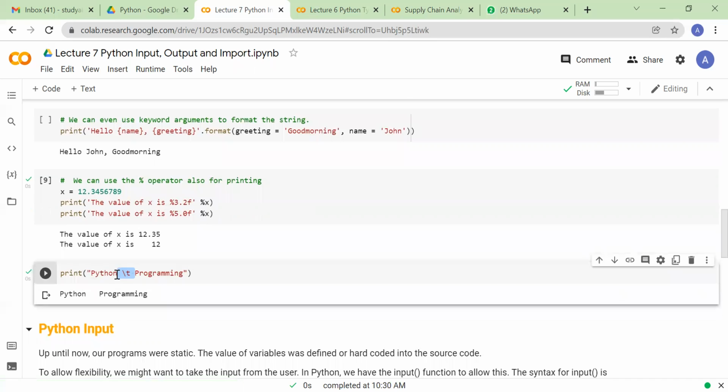So you can use tab also, but you need to know its escape sequence. So this is an escape sequence for tab, right? You can do it this way also, but this is relatively simpler because it gives you more customization. You can decide what level of precision you want to keep, how much spacing you want to have. If I do backslash n, Python will be on one line, programming will be on another line, because this is a new line operator.